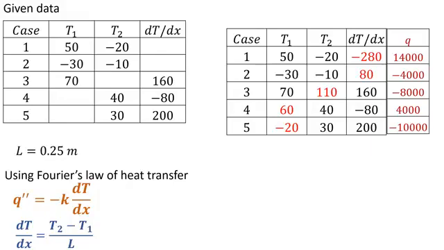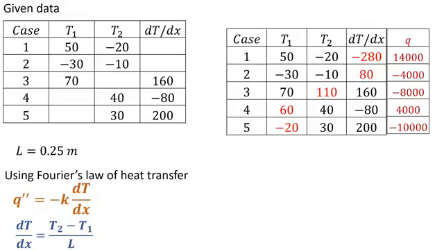Here in the second case, third case and fifth case, a negative sign indicates that the direction of heat transfer which we have assumed is opposite to the actual heat transfer direction.